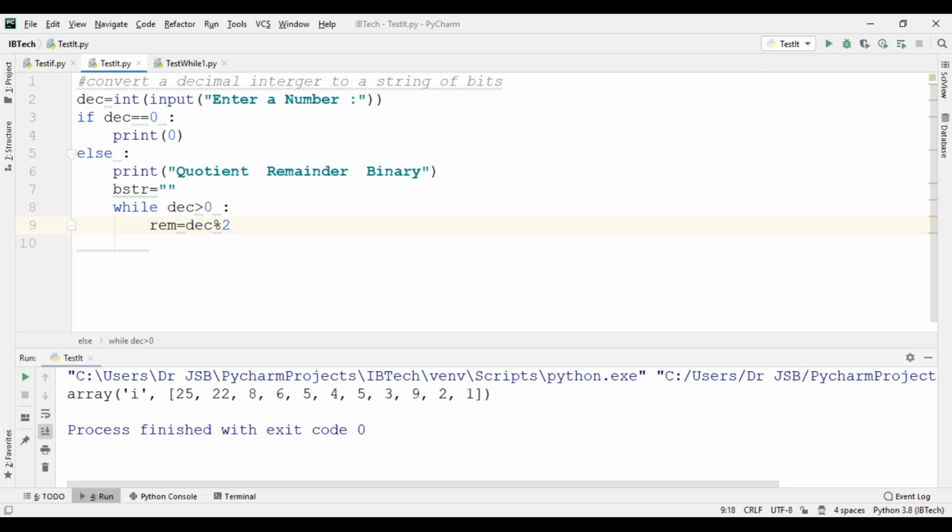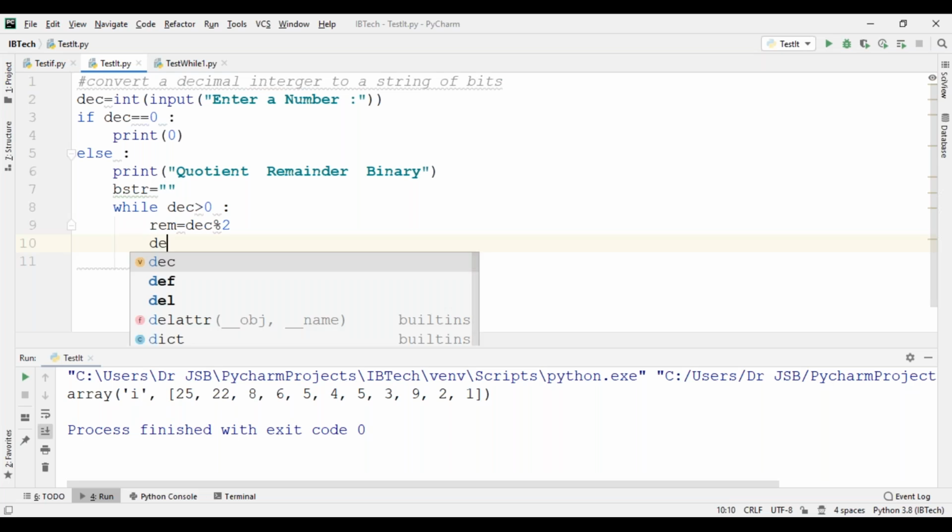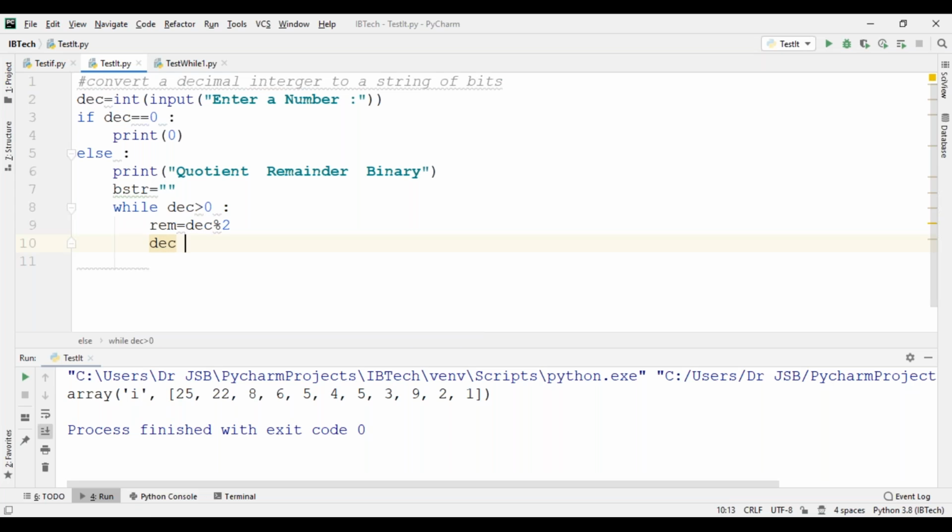We use 2. Now decimal is equal to decimal double slash 2, which means floor value.